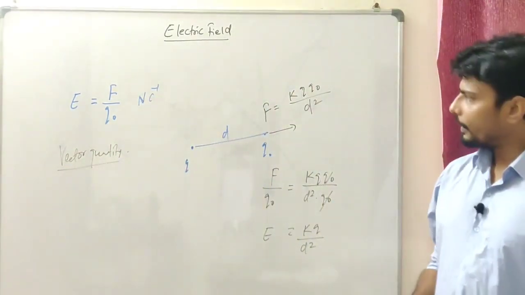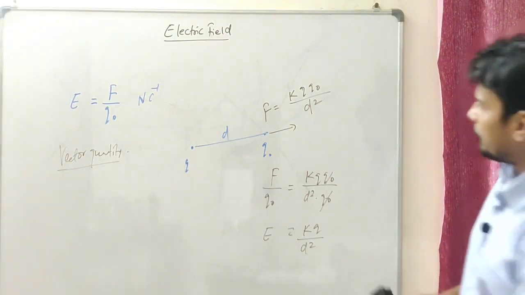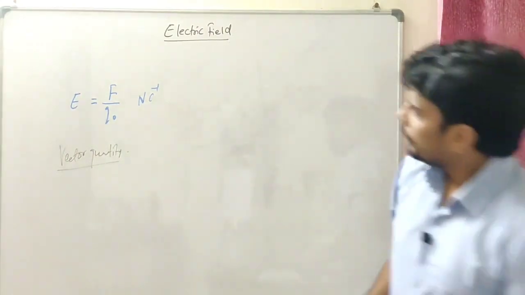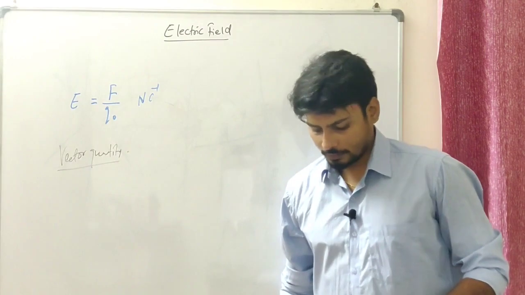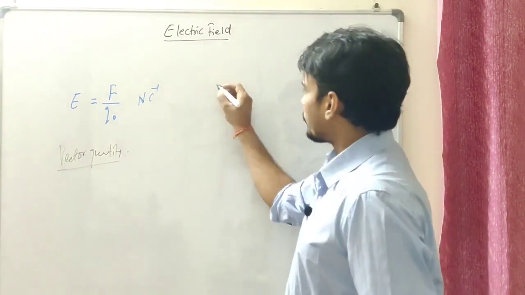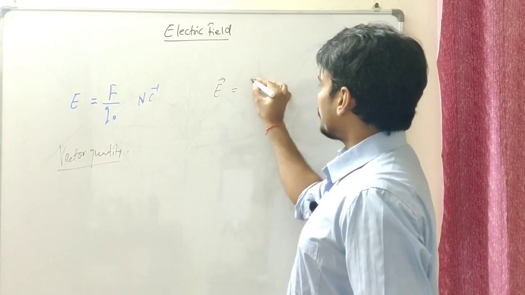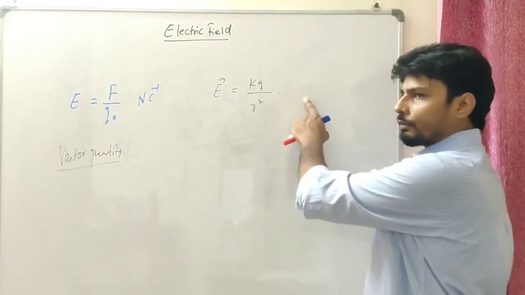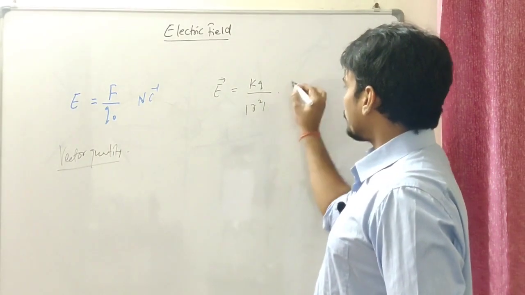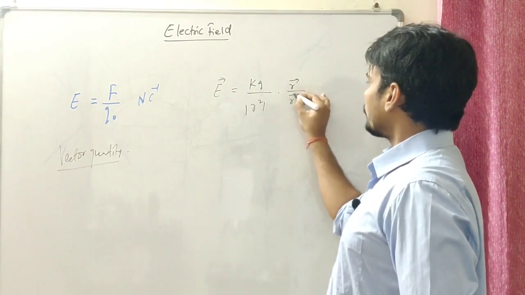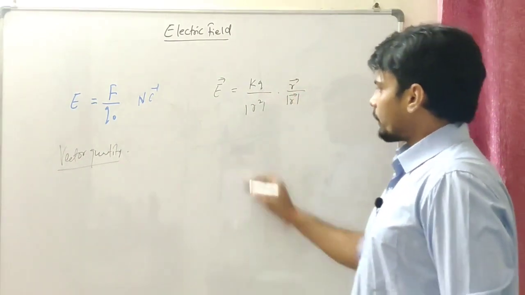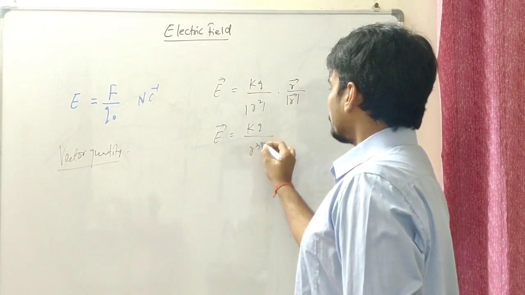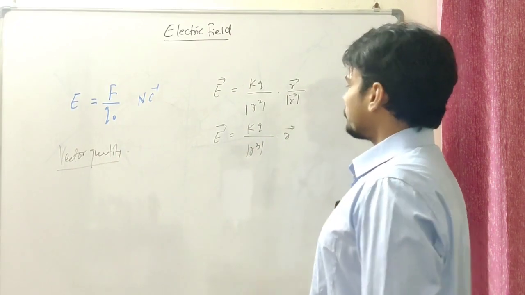Fair enough? Now let me write this in the vector form. Let's quickly put it in the vector form. I think I've told you in the previous video; if you have not seen that video, see how to write the vector form of anything. Let's suppose the magnitude is KQ over R square, and I need to write the unit vector over here. That would be R vector over R magnitude. So the electric field in the vector form should be KQ over R cube, into R vector.